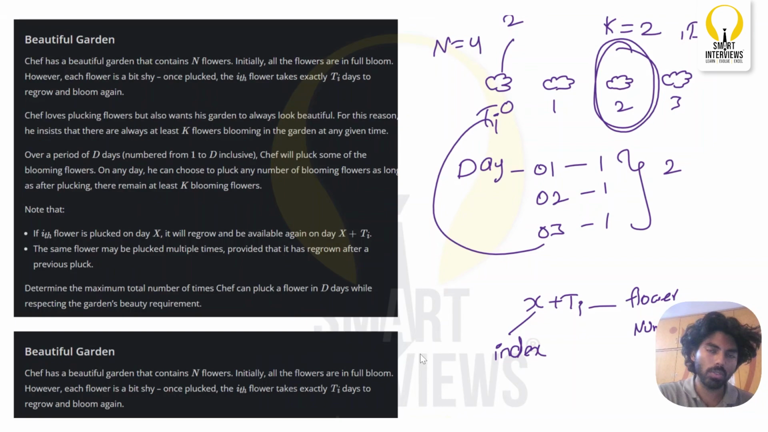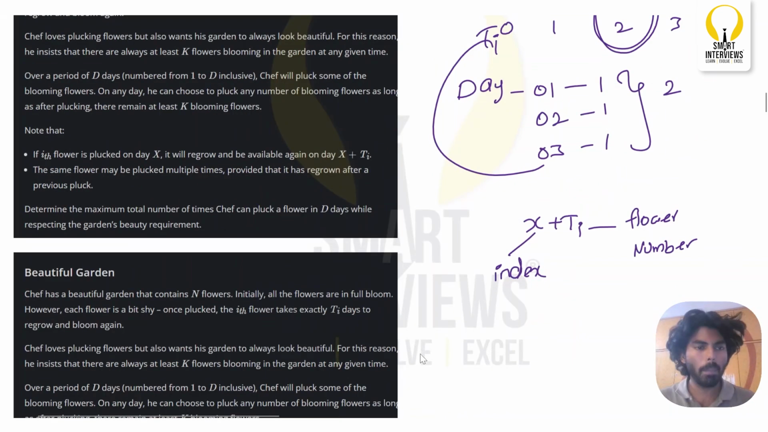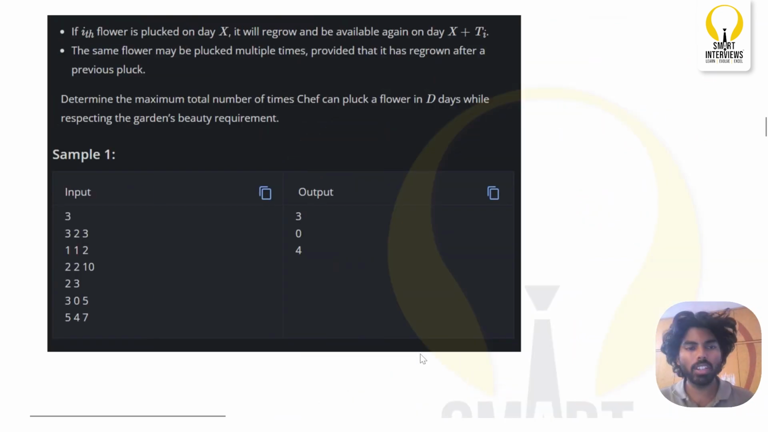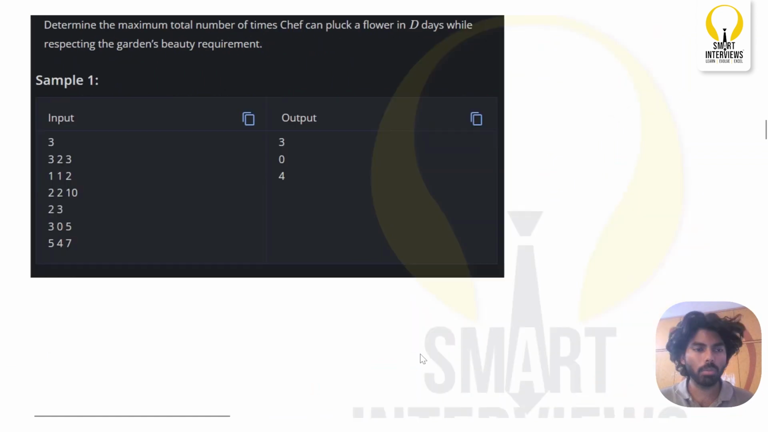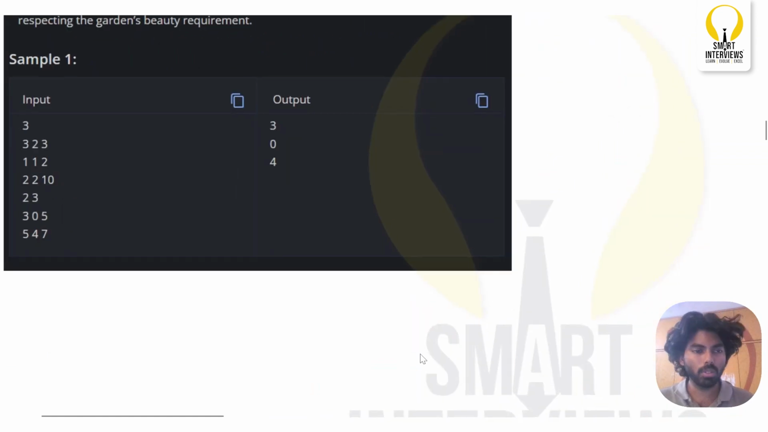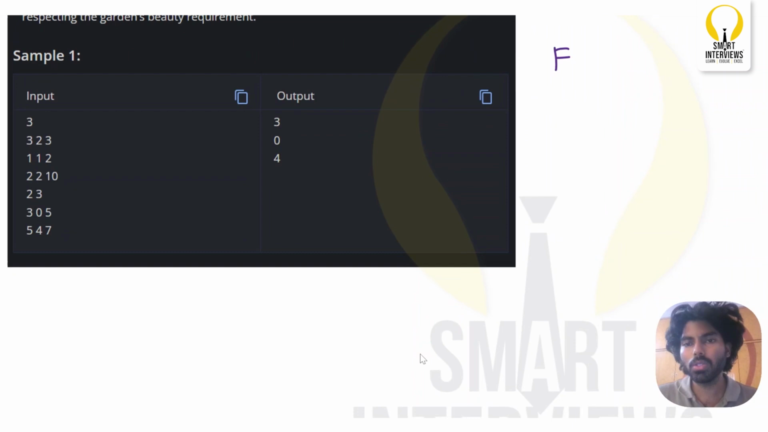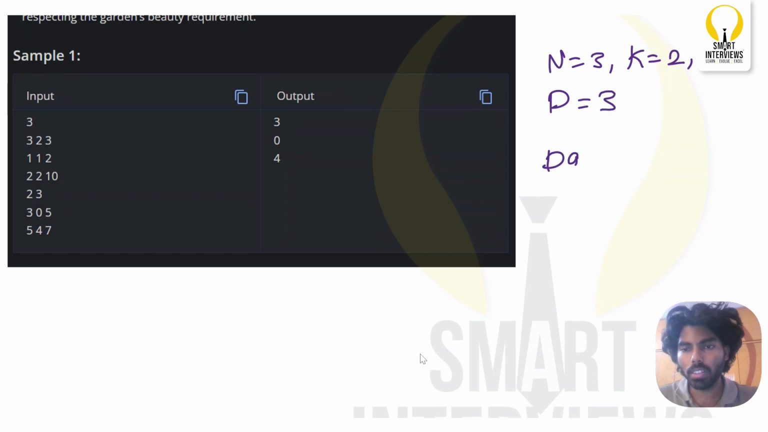Okay, I got the same question, I guess. So let us go to the sample input. You are given how many flowers? Let's assume n as 3. N is the number of flowers, and k is 2. There should be at least 2 blooming flowers, and I need to pluck flowers for the next 3 days. So let us see how we got the answer 3. In day 1, how many flowers can he pluck?